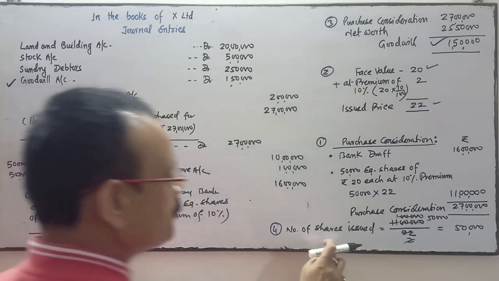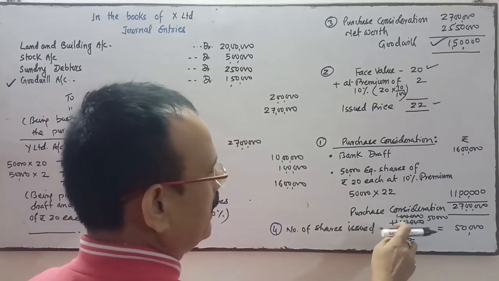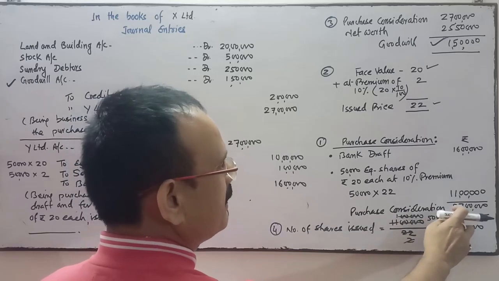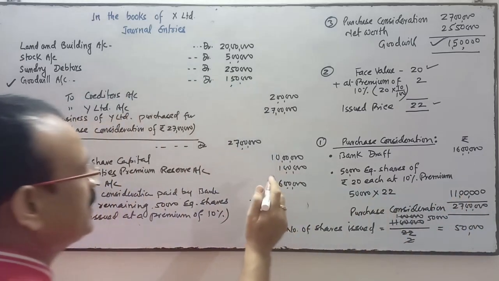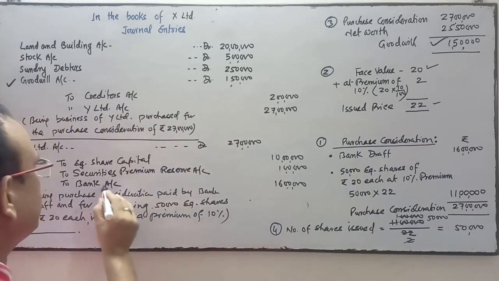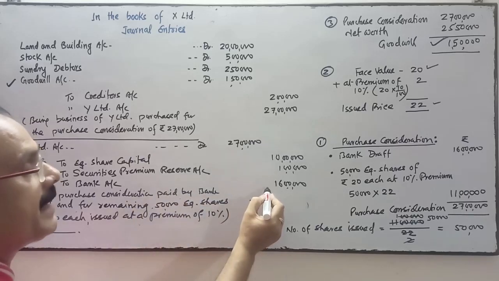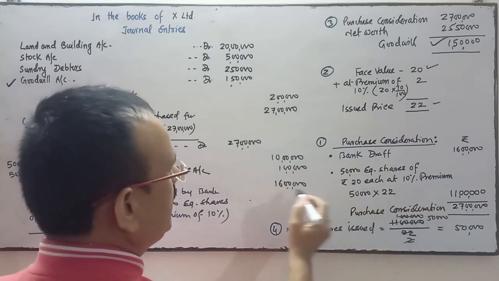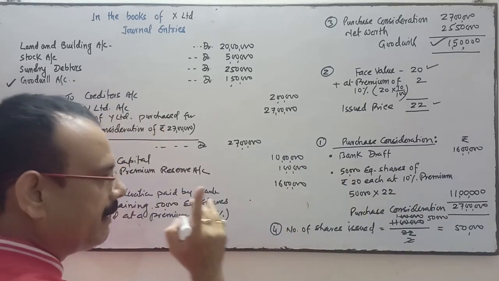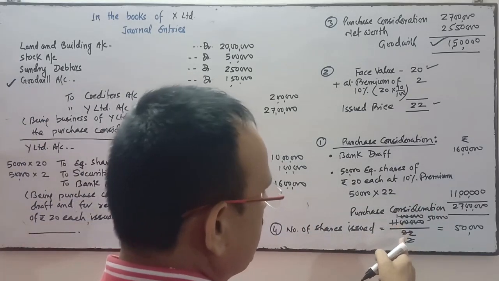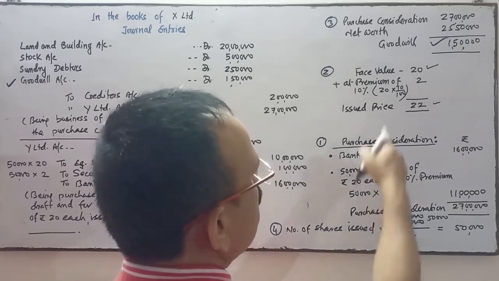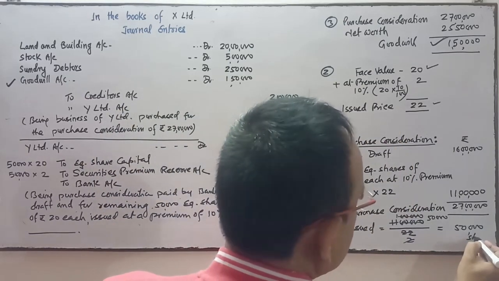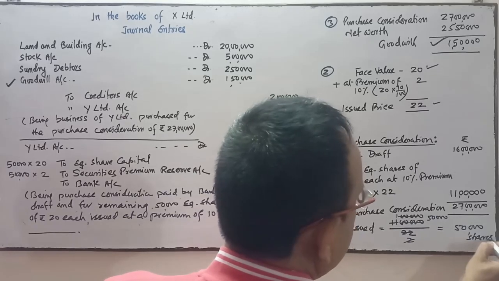And the number of shares will be calculated. How has this 11 lakhs come? Out of this 27 lakhs purchase consideration, 16 lakhs is paid by bank draft. So the remaining amount is 27 lakhs minus 16, which is 11 lakhs. So 11 lakhs divided by the issue price gives 50,000 shares.